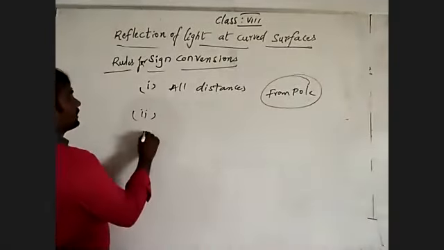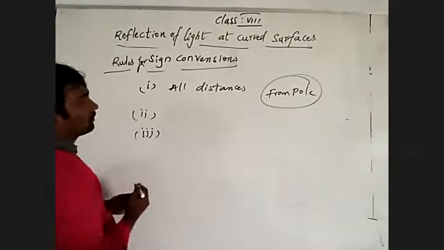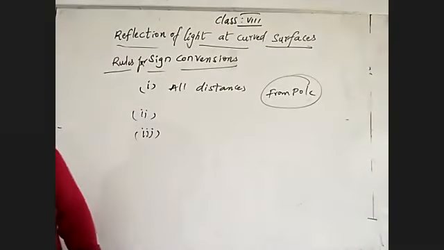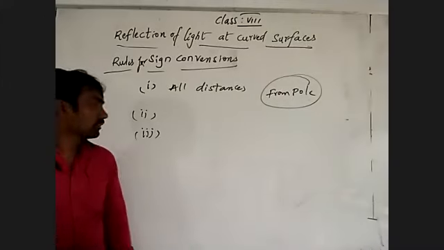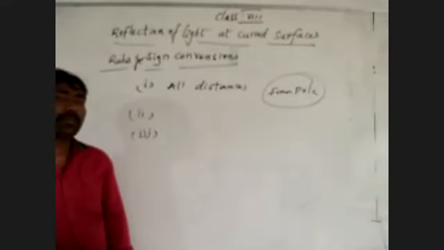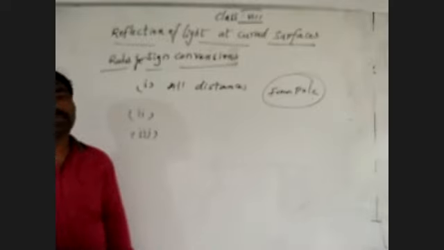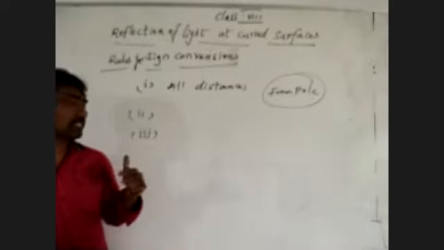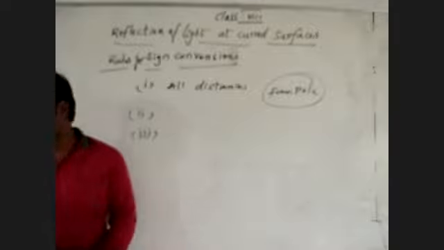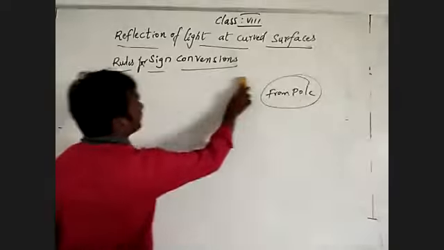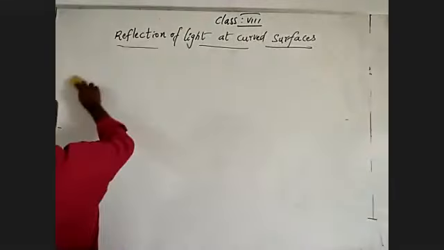Next, the third rule. The distance which is measured above the principal axis is positive. Below the principal axis is negative. Okay? These are the rules of sign convention.